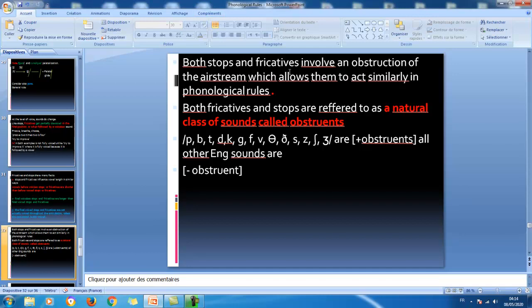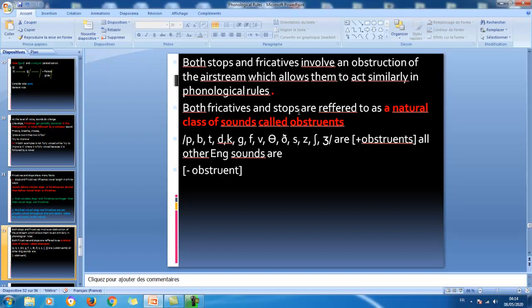So both stops and fricatives involve an obstruction of the air stream, which allows them to act similarly in phonological rules. Both fricatives and stops are referred to as a natural class of sounds called obstruents.